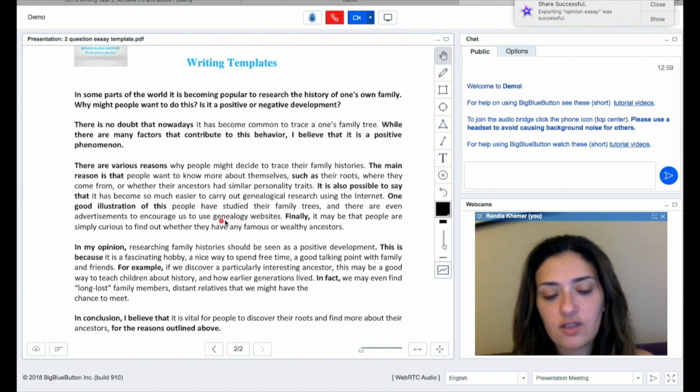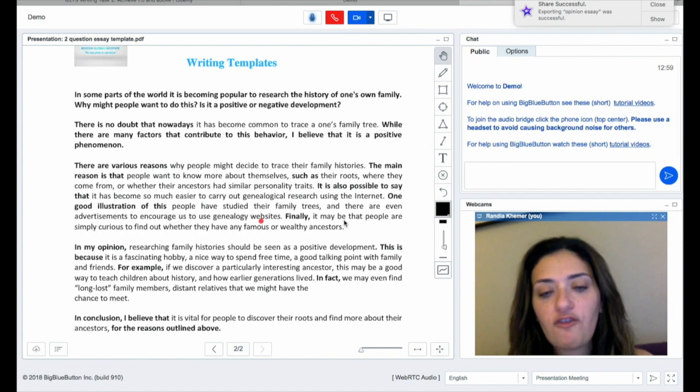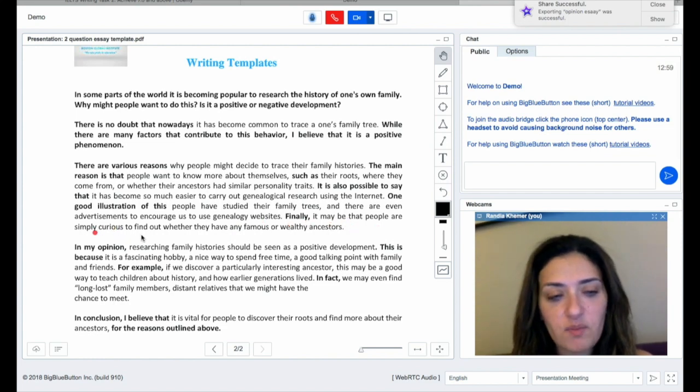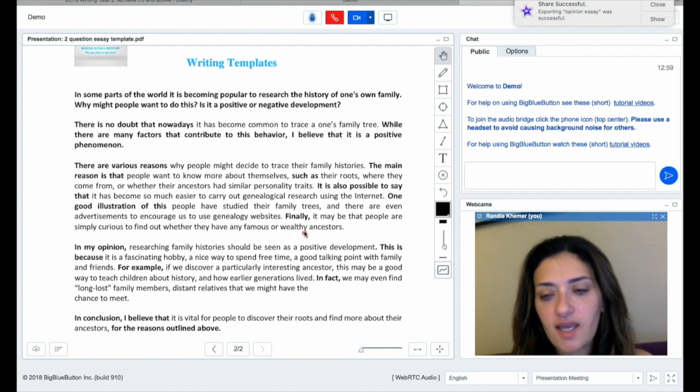So genealogy, you're using different word form. Finally, it may be that people are simply curious to find out whether they have any famous or wealthy ancestor. Give me the third reason. This is 9. If you write like this, it's 9, because you're using, number 1, advanced vocab, like genealogical research and then use genealogy website, carry out, the word carry out, then you're using a lot of family history, is a paraphrase to history of one's own family. It's a paraphrase to trace one's family tree.